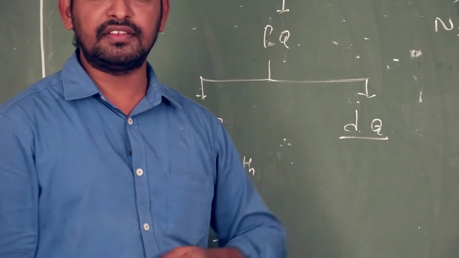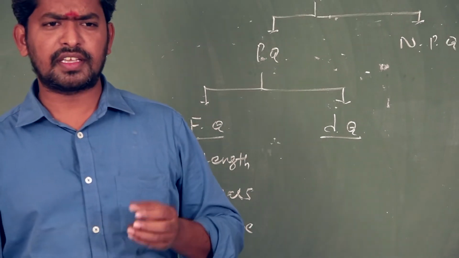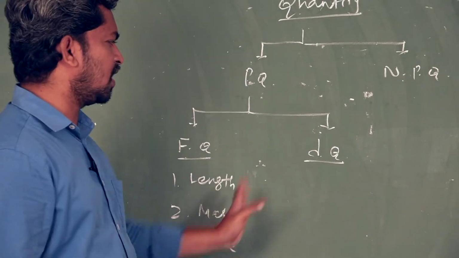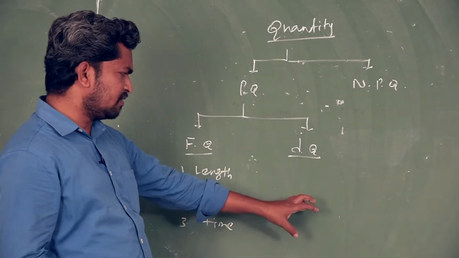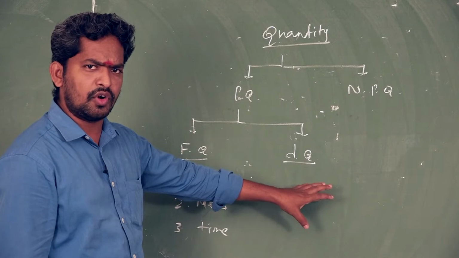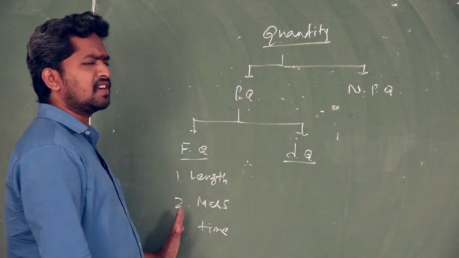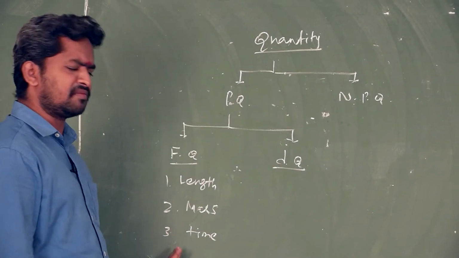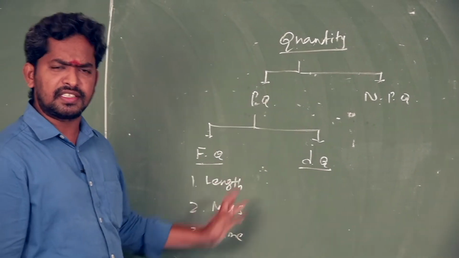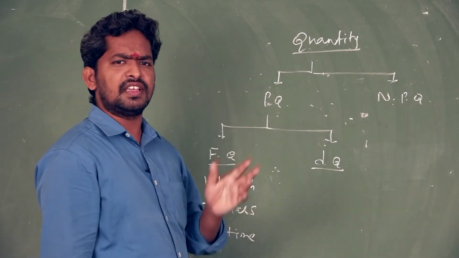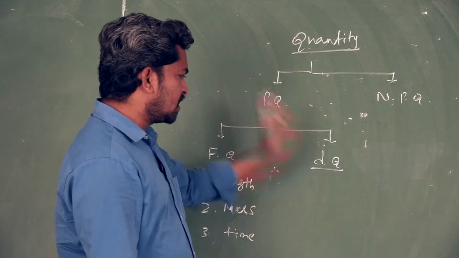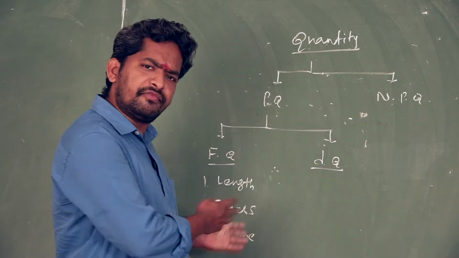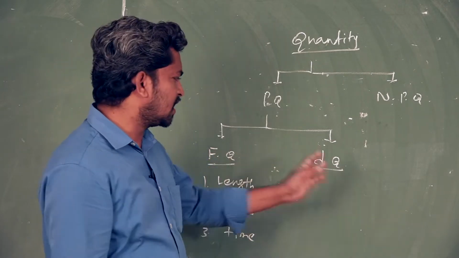Derived quantity means the quantity that can be expressed in terms of base quantity. Derived quantity is very important. It is derived from the fundamental quantity. Base quantity means it cannot be expressed in terms of any other quantity. Derived quantity means it can be expressed in terms of fundamental quantity.